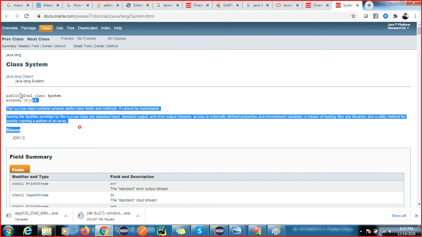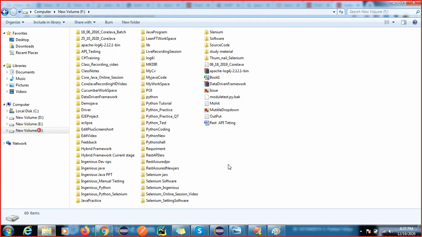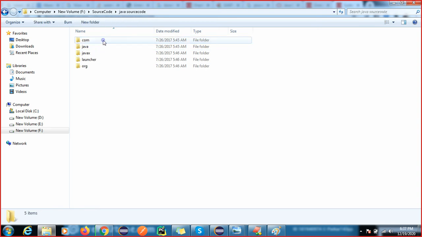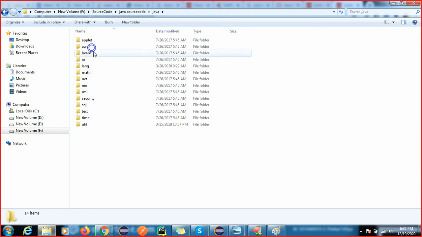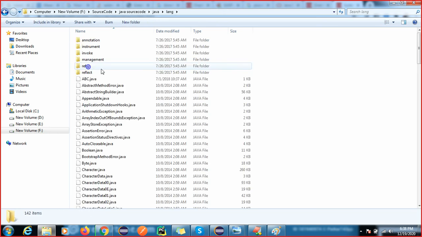I will explain all these things later because you will get confused now. I have the implementation also, where I kept the source code. We are just using these inbuilt packages Java has given. If you download or install the JDK on your system, you will get all these packages. Go to the lang package and type System here.